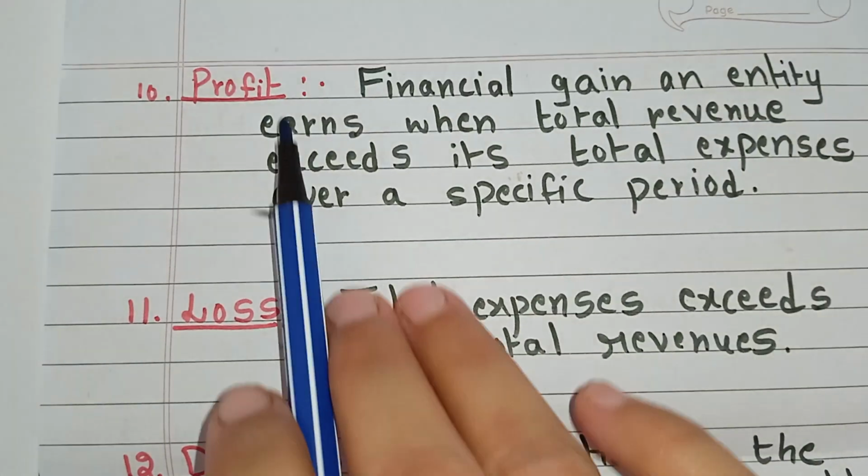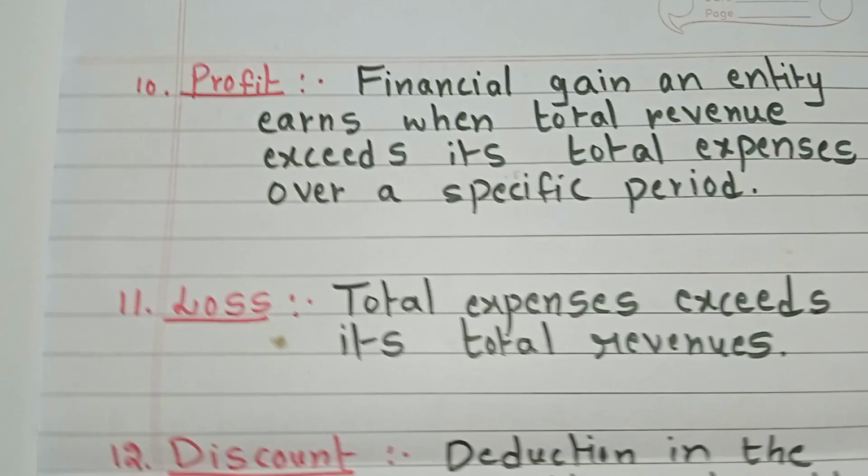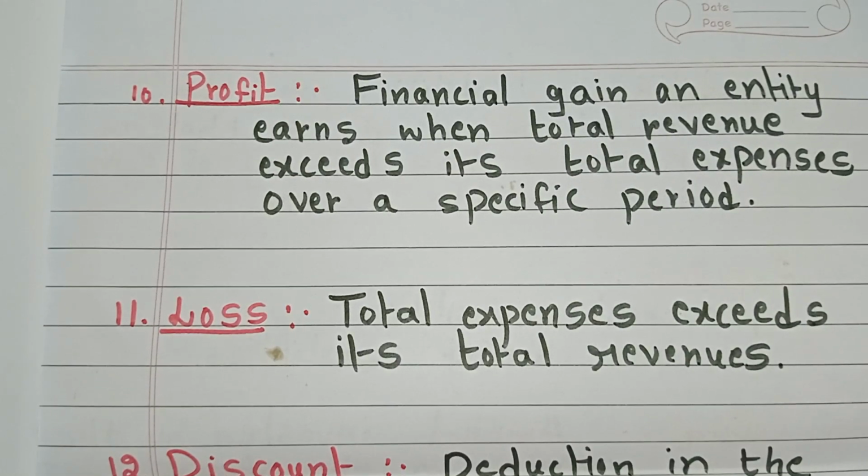The 10th term is profit and the 11th is loss. I explained these two terms, profit and loss, in my second class, which covers the objectives of accounting. Anyway, here also I will explain what is profit and what is loss. Profit is the financial gain an entity earns when total revenue exceeds its total expenses over a specific period.